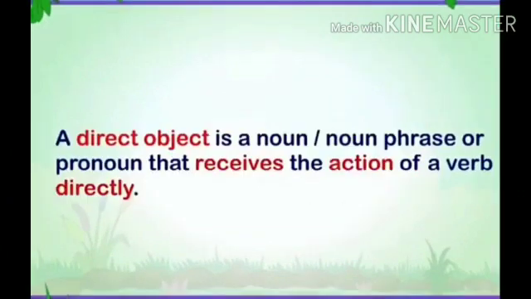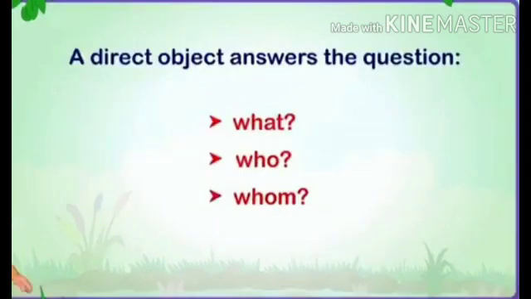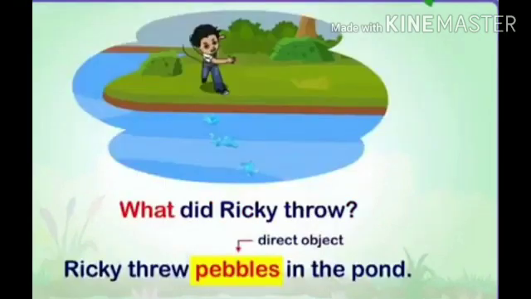Now, what is a direct object? A direct object is a noun, noun phrase or pronoun that receives the action of a verb directly. Now the question is, how do we get the direct object? A direct object answers the question asked to the verb: what, who, whom. Let us understand with an example. Here you can see it is written, Ricky threw pebbles in the pond.